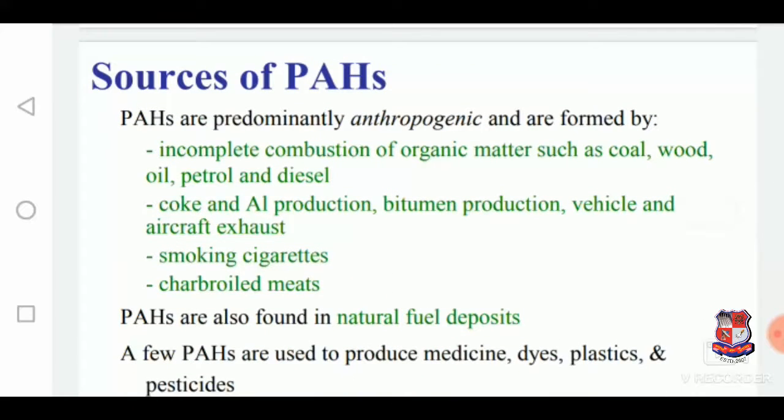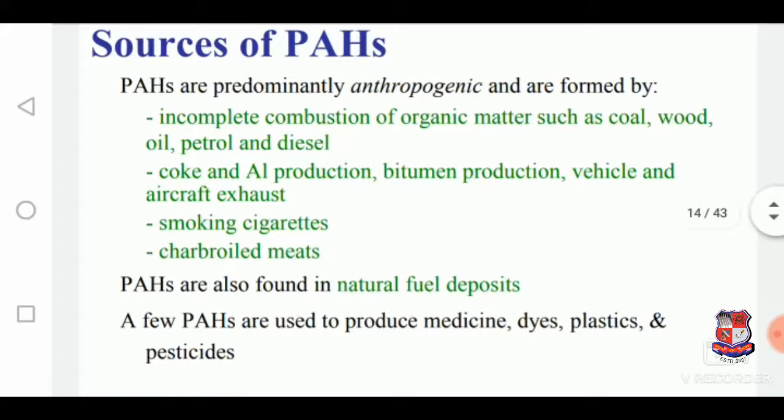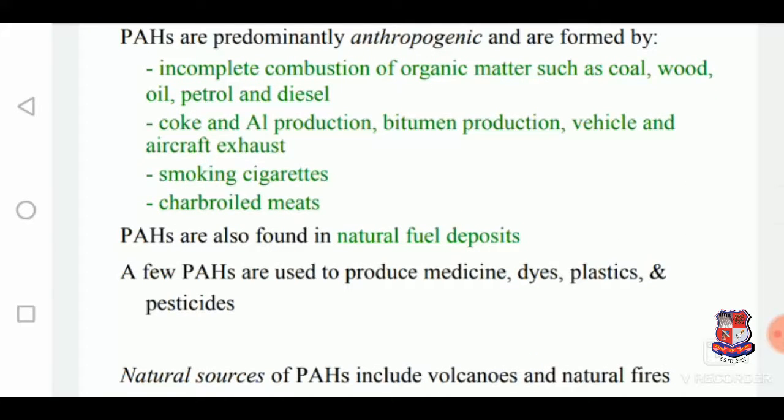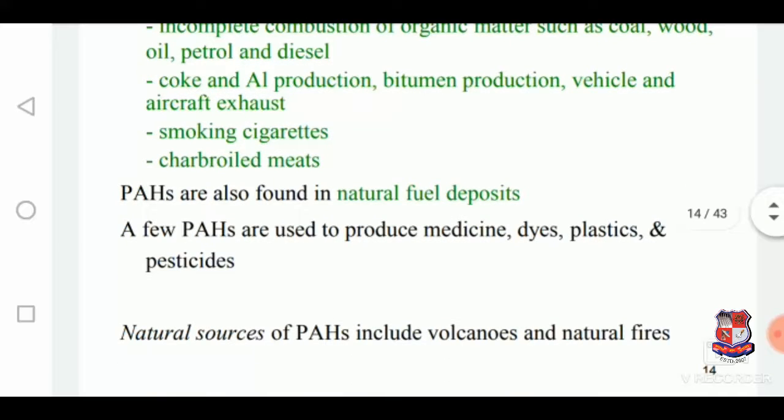These are the sources of polyaromatic hydrocarbons. In that, incomplete combustion of organic matter such as coal, wood, oil, petrol and diesel, coke and aluminum production, bitumen production, vehicle and aircraft exhaust, smoking cigarettes, and charbroiled meats. Polyaromatic hydrocarbons are also found in natural fuel deposits.